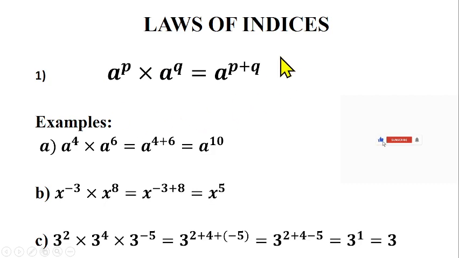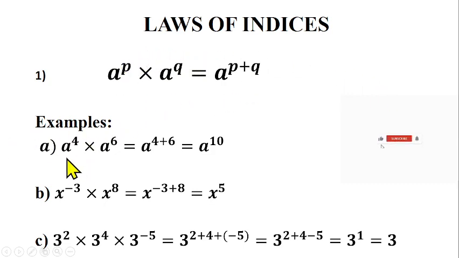So this is the first law of indices. It says that when I have a number with base and power multiplied by another number with base and power, and they have the same base, that's the condition, they must have the same base, and they are multiplied together, I can pick one of the bases and add the powers together. So let's use this law to solve some questions.